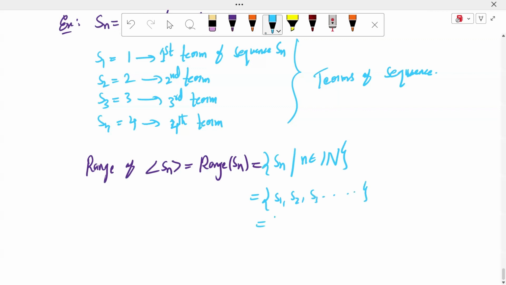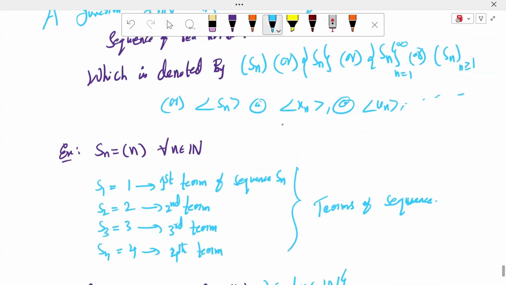It is nothing but 1, 2, 3 and so on. It is nothing but natural numbers. Any n such that n belongs to natural numbers. It is nothing but the range set is the natural number set. Is it clear, sir?